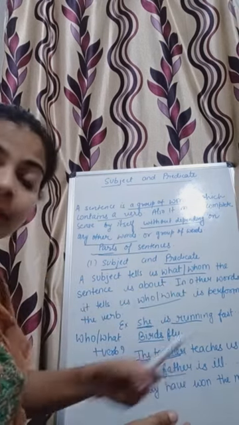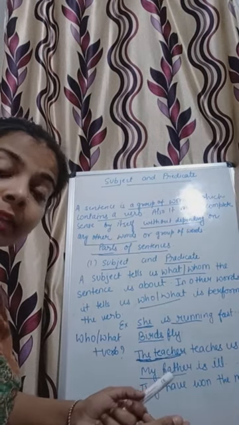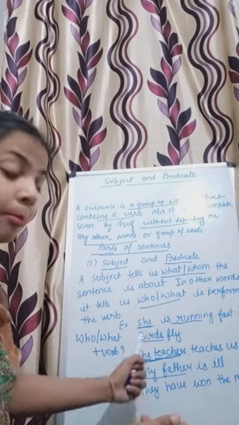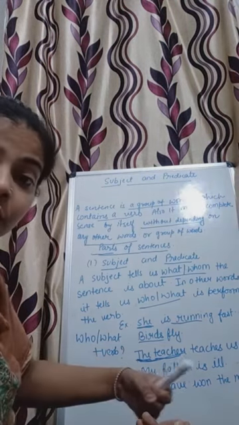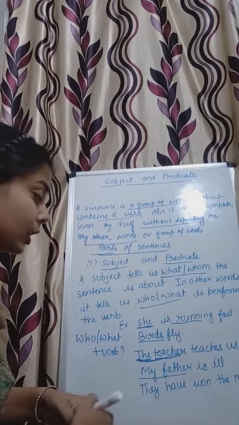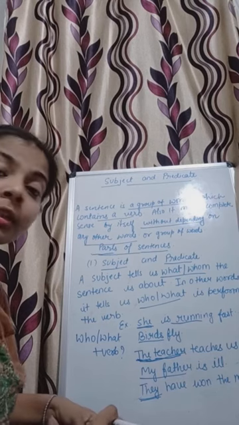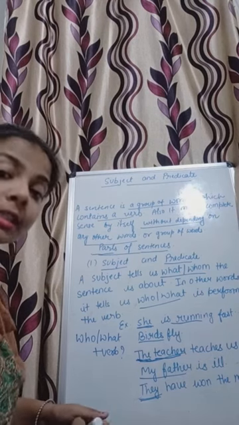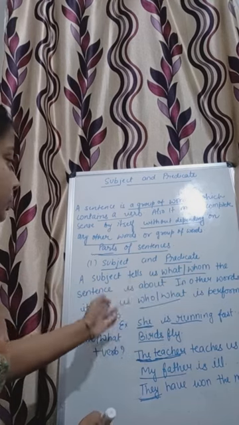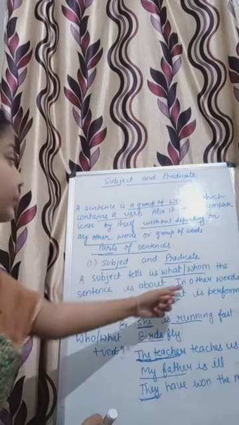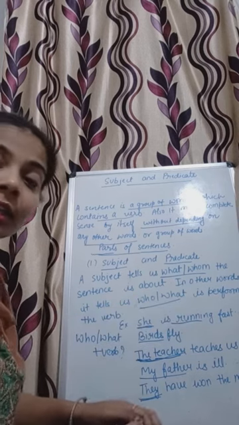My father is ill. Now this whole sentence is about my father. Okay, so my father is the subject. They have won the match. Who has won the match? They have won the match. So here the pronoun they will be the subject of the sentence. So subject tells us what or whom the sentence is about. In other words, it tells us who or what is performing the action.